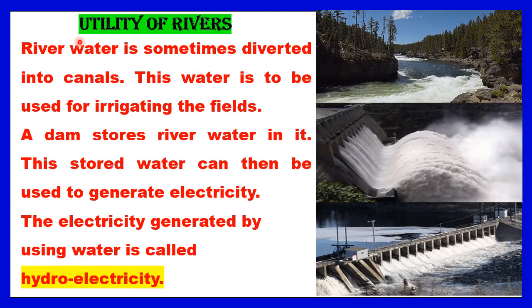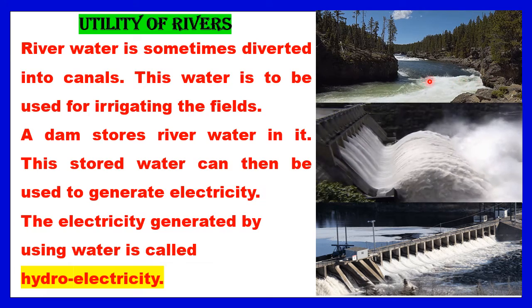Now let us see about utility of rivers, that is, uses of rivers. River water is sometimes diverted into canals. So it reaches the canals, and this water is used for irrigating the fields. As I said earlier, irrigation is helpful for the growth of agricultural crops.